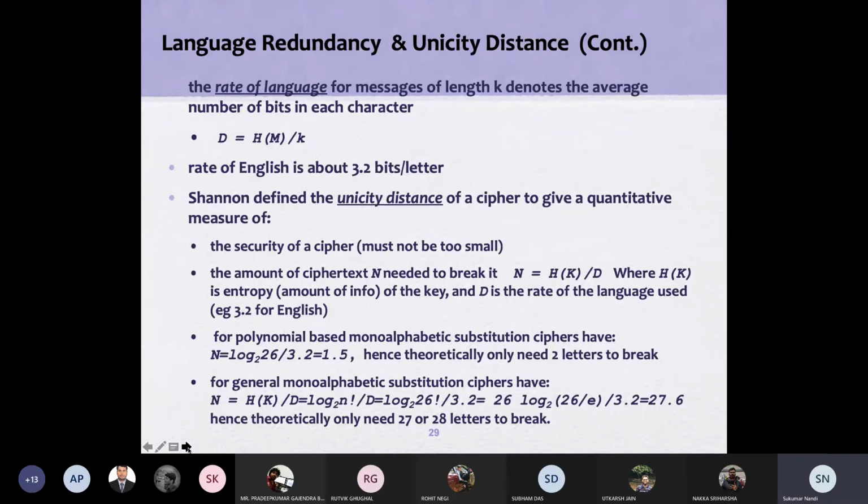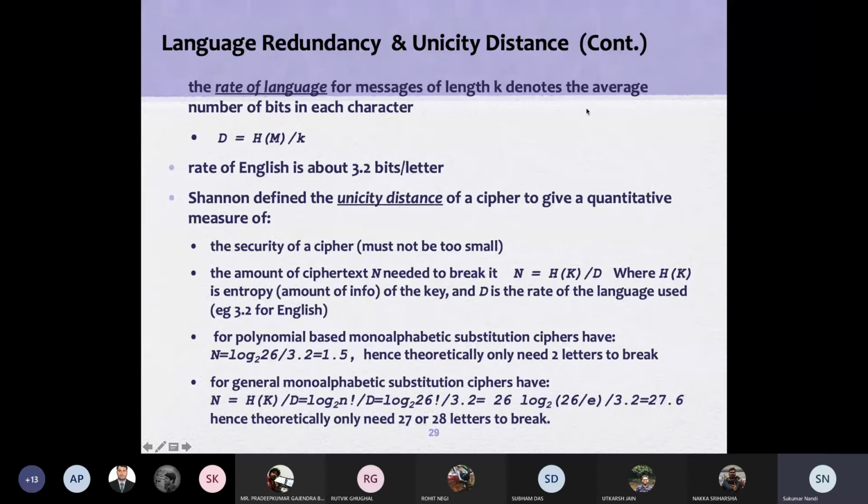Rate of language for message length k. You remember the message length is playing a big role. You cannot find all possible messages. The rate of language for message length k denotes the average number of bits in each character. So basically, your message length is k.